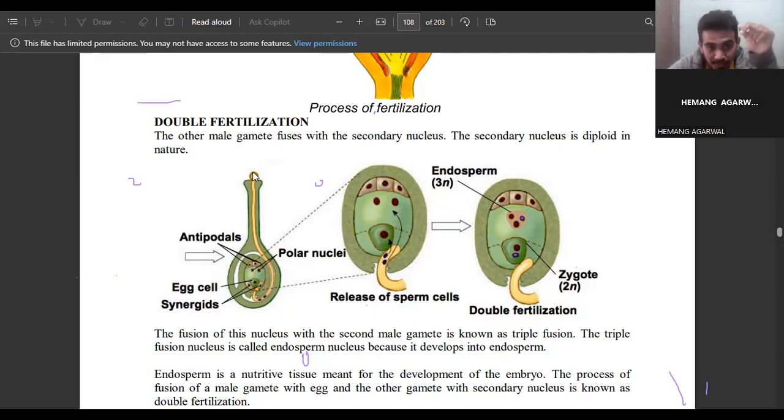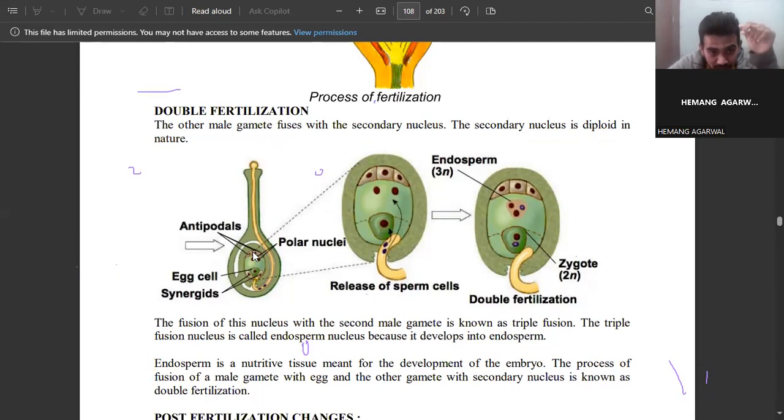See, the pollen grains come, but they do not enter from here. This is the chalaza region, and this is the integument region. So the pollen tube develops and comes downward, and then enters through the micropyle. They do not directly enter at the chalaza. So this is how the pollen tube enters the embryo sac.